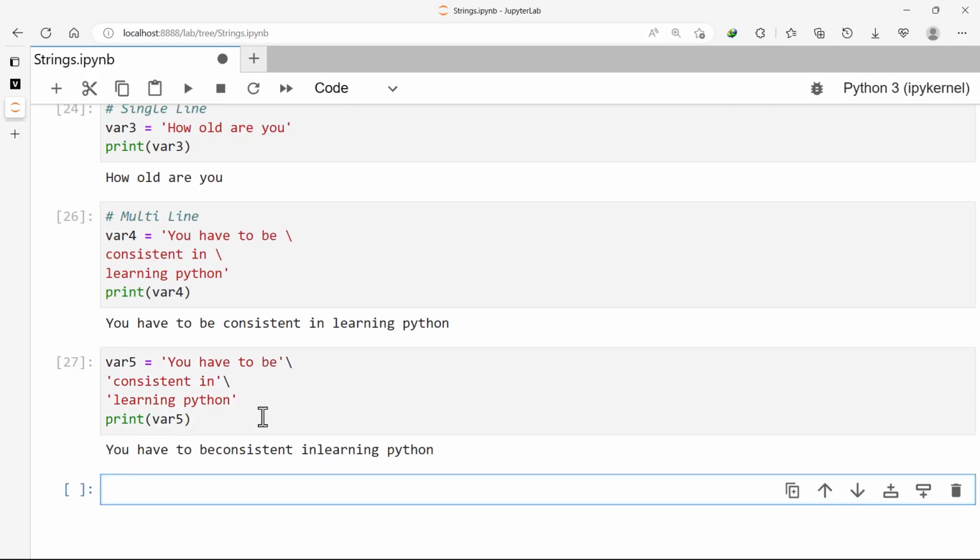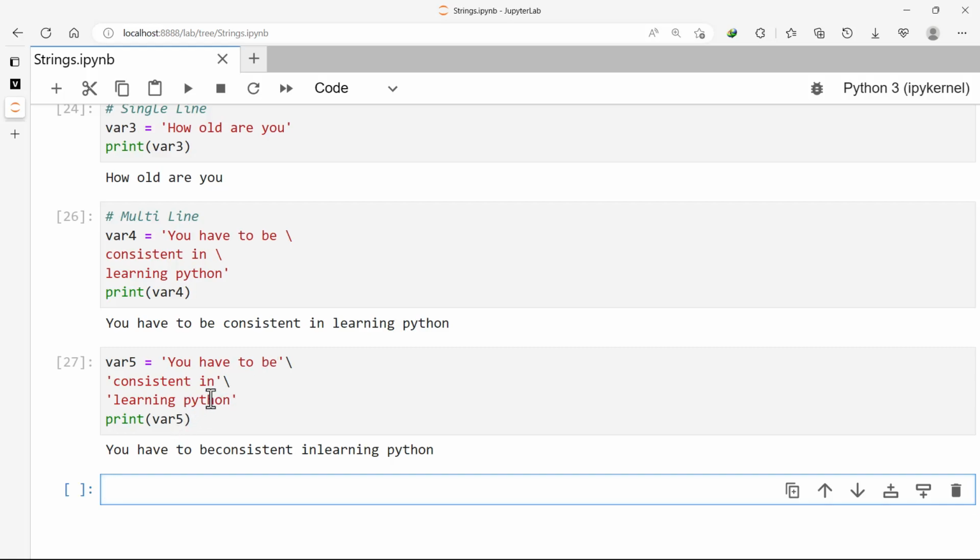You have to be consistent in learning Python. But you can see that "be consistent" and "in learning" are combined. That is from here and then here. They are getting stuck together. So you can bring a space. You see, the first one, we didn't have to bring any space because of how we declared it. We placed all of them in one quotation mark. But here we are putting each statement in a different quotation mark and then joining them with a backslash.